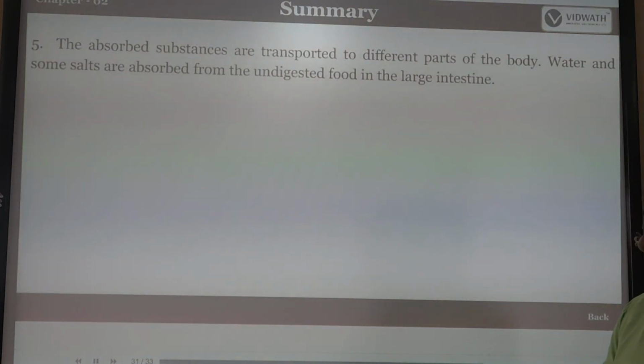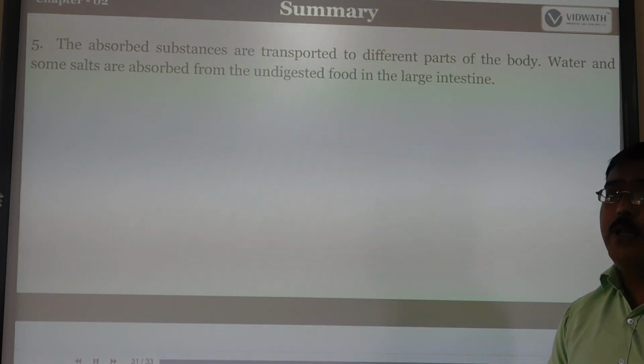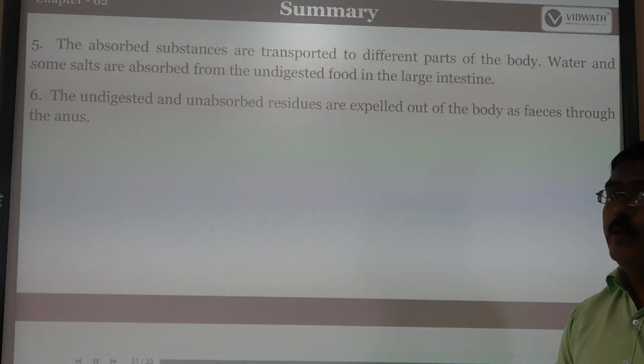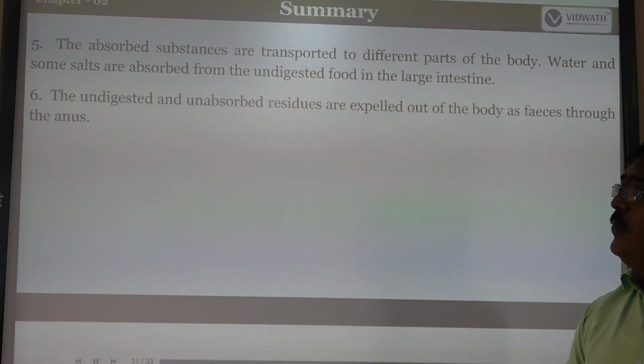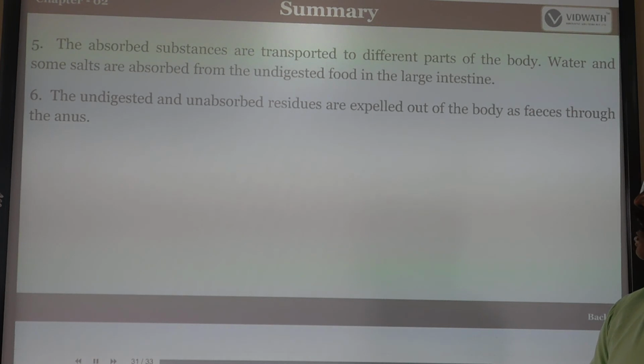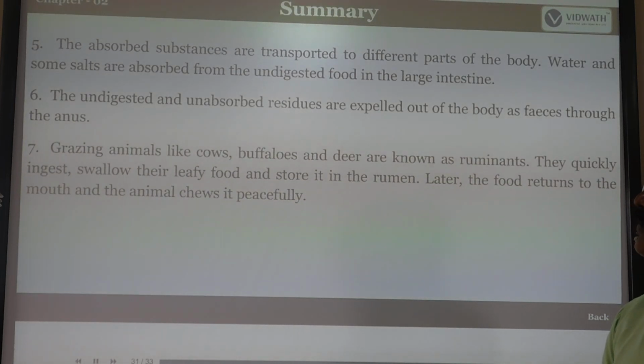The absorbed substances are transferred to the different parts of the body. Water and some salts are absorbed from the undigested food in the large intestine. These are some functions of the large intestine. The absorbed substances are transported to the different parts of the body. The undigested and unabsorbed residue is expelled through the anus. This is the brief explanation of nutrition in animals.